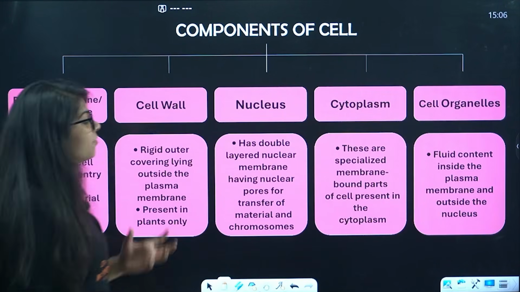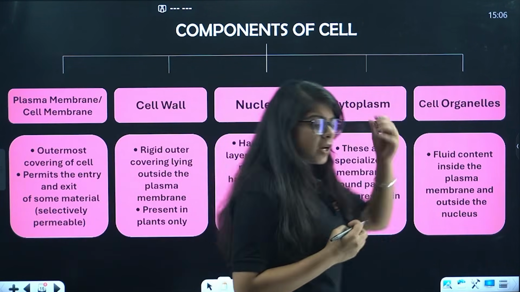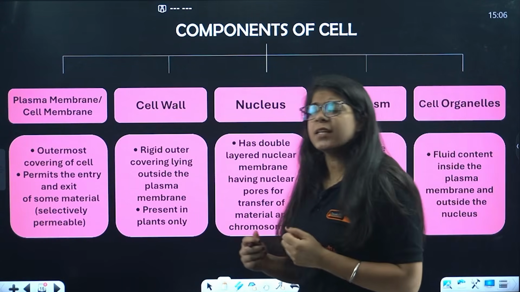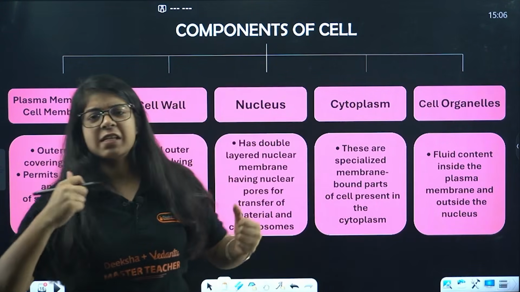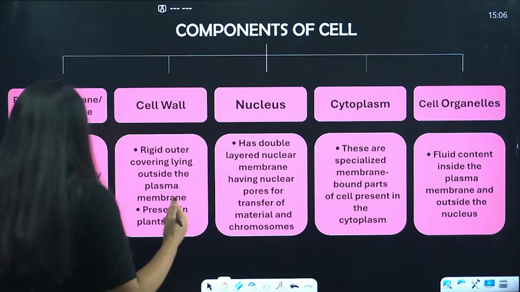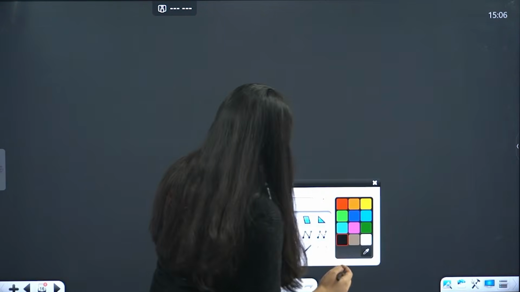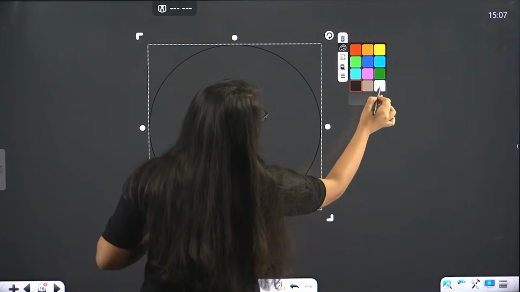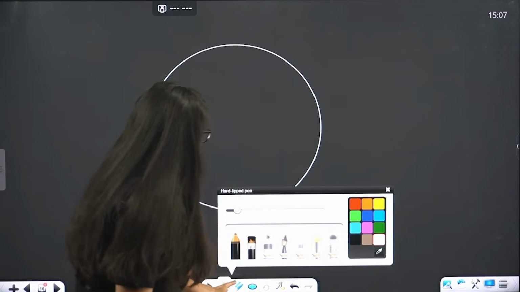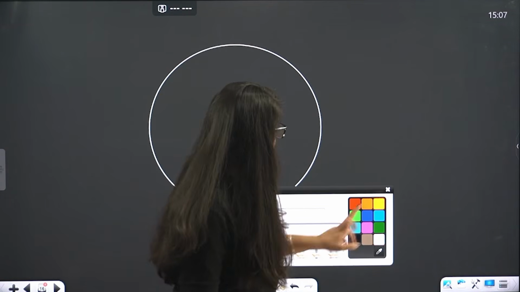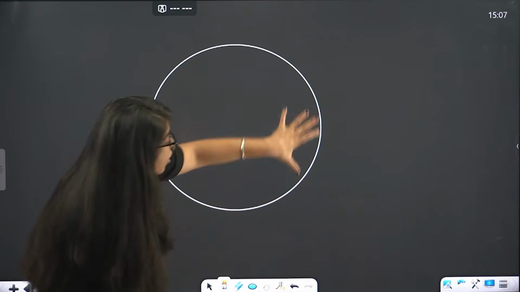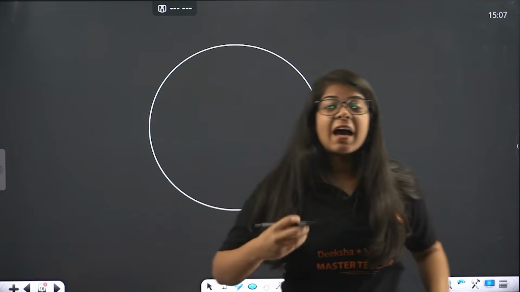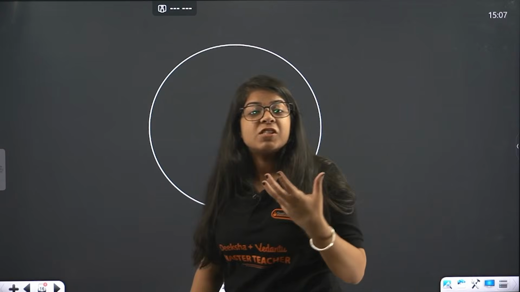Moving on, we have different components of the cell. Now I told you that a cell is made up of so many things, right? There are so many stuffs inside the cell. Let's say this is our cell. Done. This is our cell, and in this cell, beta, we have so many things. First is, in all of these cells, we have protoplasm, we have plasma membrane, we have cell walls.